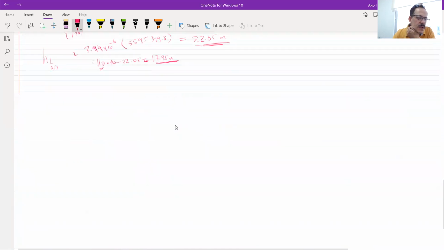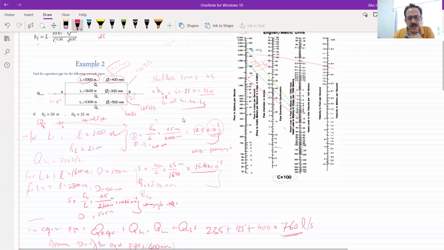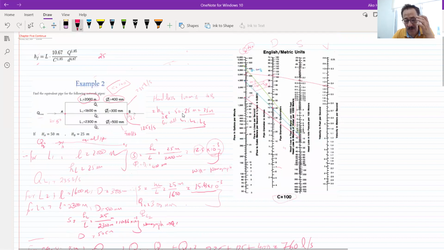Okay, I will post an assignment for you to be familiar with how to find the pressure at the points, how to find the head losses, and if you have a network like linear, parallel, and series, how to deal with them, and how to use the equation and the nomograph. By the way, using the nomograph is very important because you need it in the future. Okay? In this way, we can say